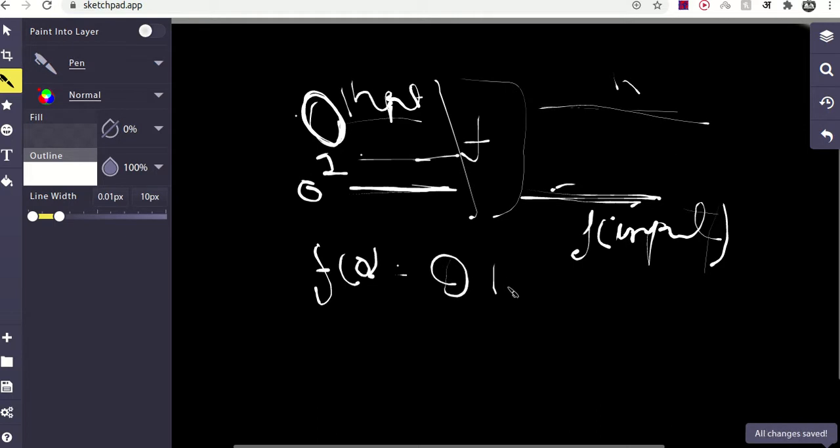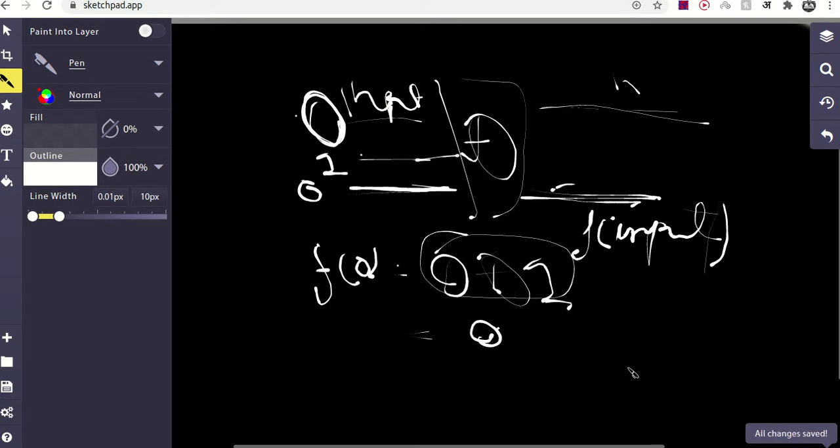0 XOR 1. So 0 XOR 1 is 1. So what this f does is calculate XOR with 1. That's a very trivial operation. We pass 0, and the output is already 0. Now we have f.